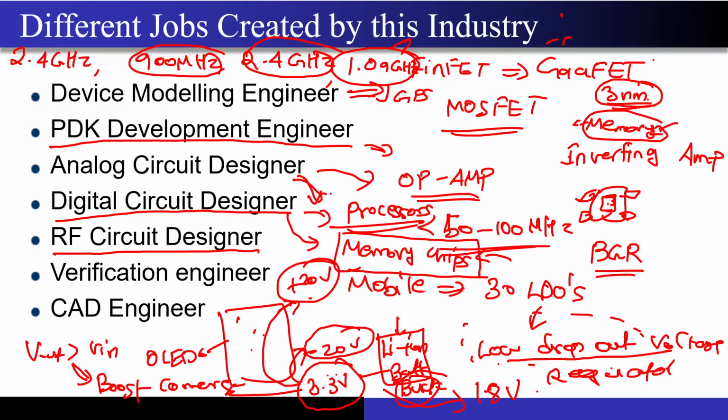When you receive these kinds of high frequency signals, you need some circuits to process them very efficiently. They come into the category called front end modules, right? I have a slide and we will go over there and see why there is a special requirement for it. You need to receive these high frequency signals, and you need some kind of circuitry to process them, right? You also have to make sure that when these signals are of high carrier frequency, you down convert them to some baseband frequency, or maybe 50 to 100 megahertz, so that the rest of the processing can be done at lower frequency, right? So this is the job of the RF circuit designer.